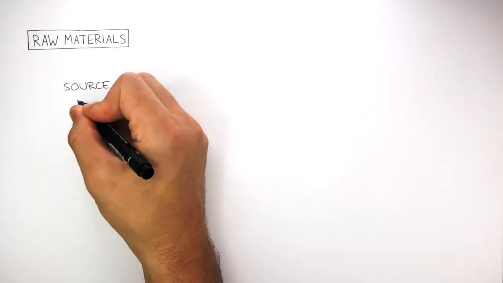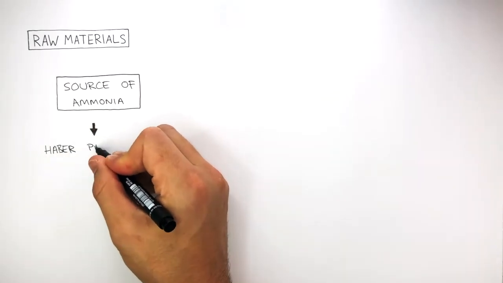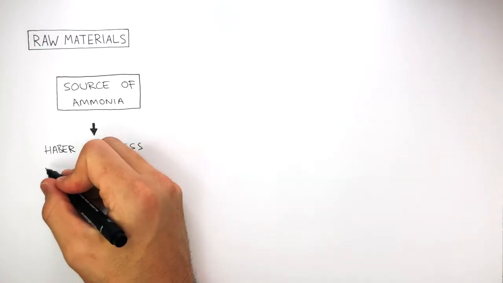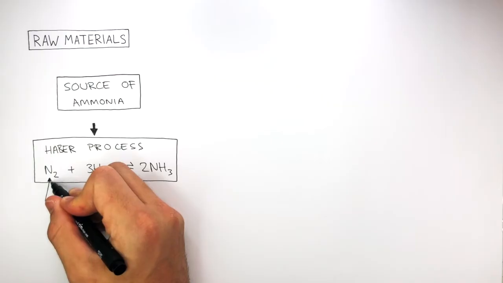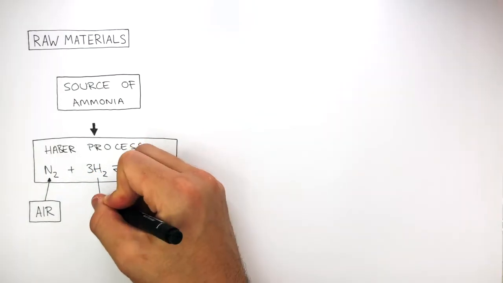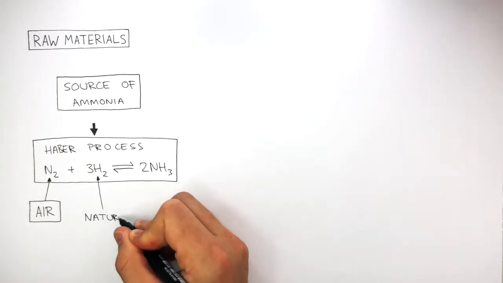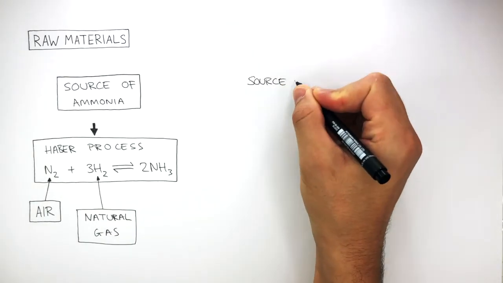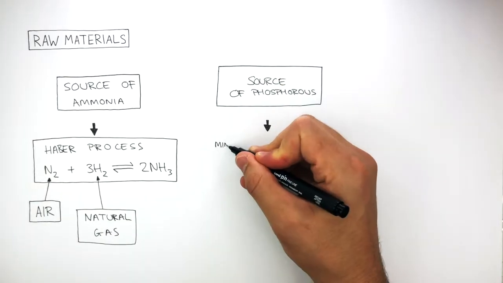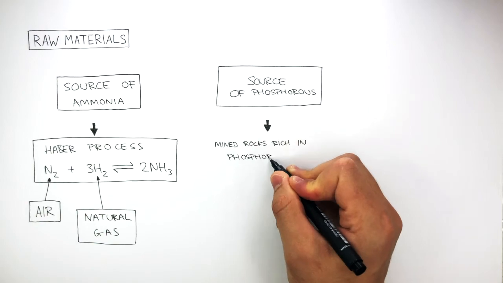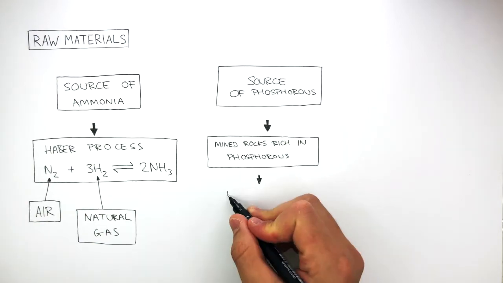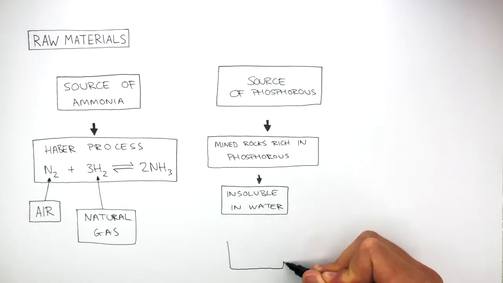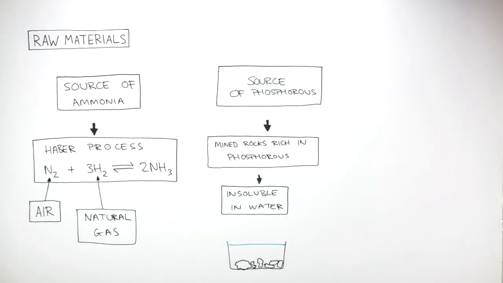So the source of ammonia is the Haber process, which can be summarized by this balanced symbol equation. The source of nitrogen is from air, and the source of hydrogen is from natural gas. The source of phosphorus is from mined rocks rich in phosphorus, and these mined rocks rich in phosphorus are insoluble in water. This means they will not dissolve in water, as we can see by this diagram.